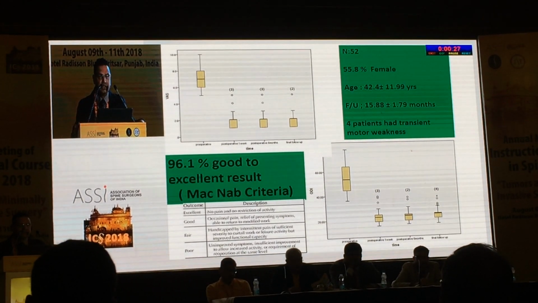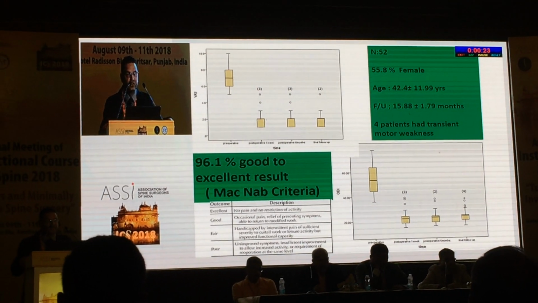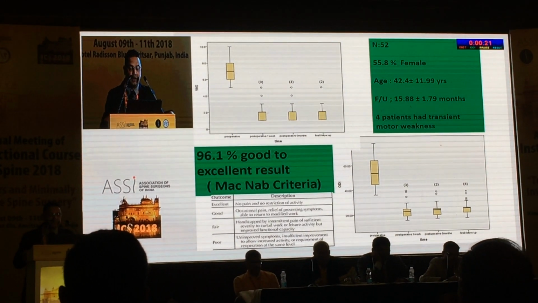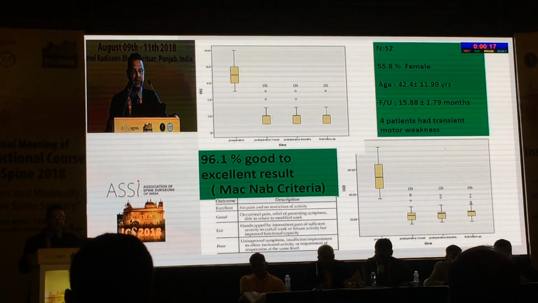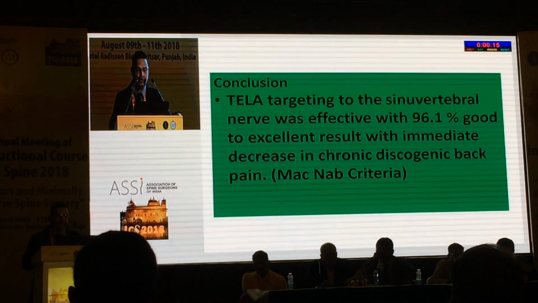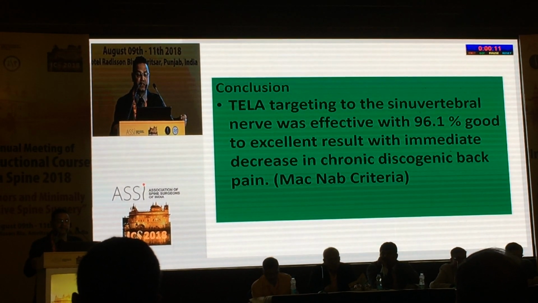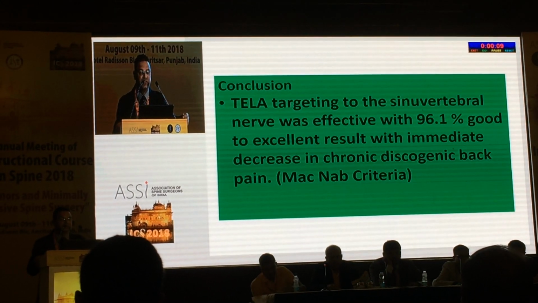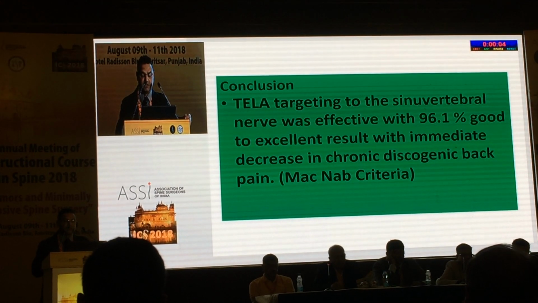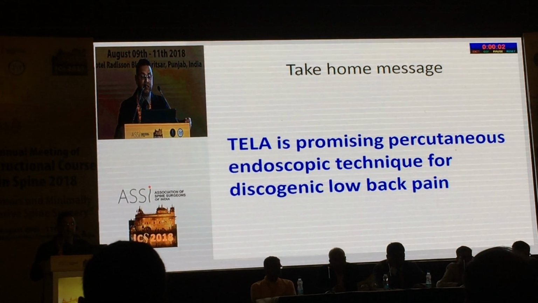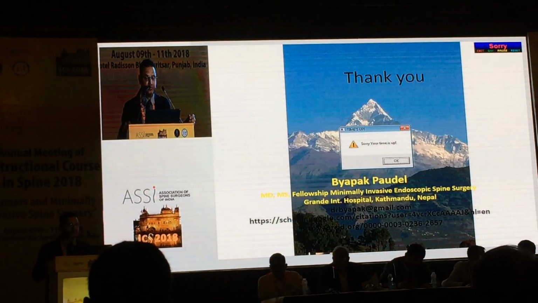There is a statistically significant decrease in the VAS, and a significant decrease in the ODI after this procedure. The result, according to the MacNab criteria, is 96%. The conclusion of that article is that targeting the sinuvertebral nerve was effective, with 96.1% good to excellent results with immediate decrease in low back pain. The take-home message is that this is a promising percutaneous technique for discogenic back pain. Thank you.